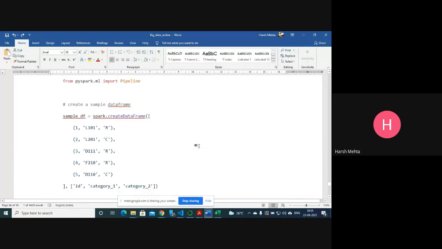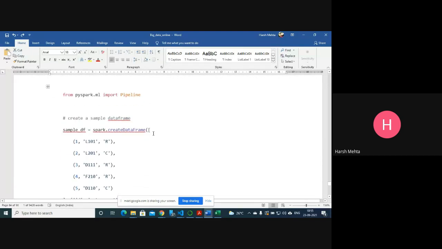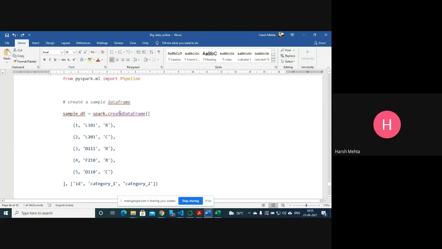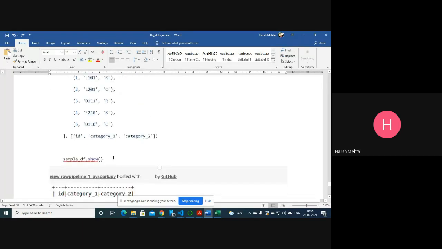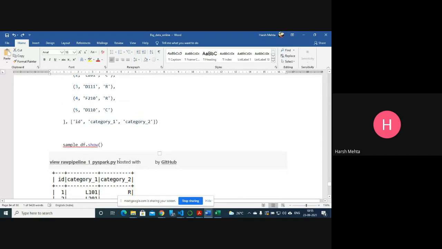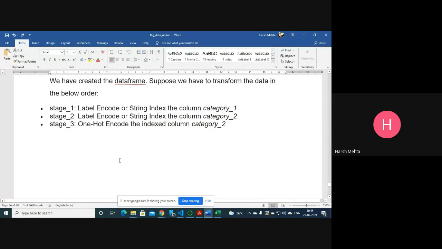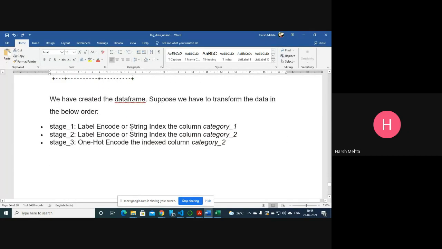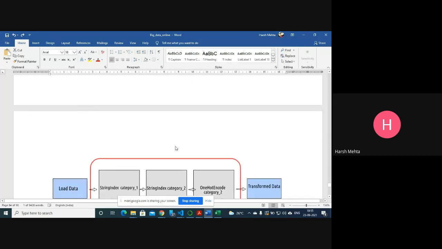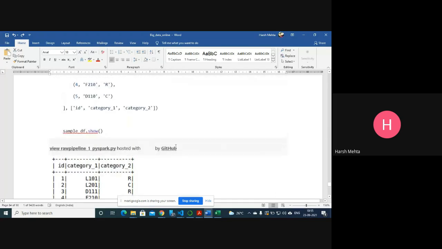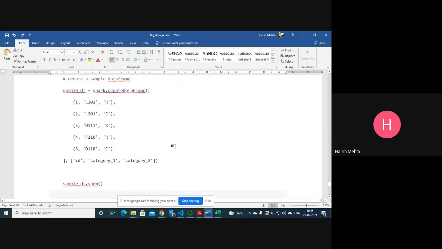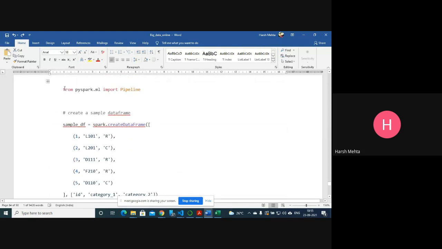Okay, I think we can apply this pipeline format. Import Pipeline, and we are creating a data frame with this data. This is the column name. Then we can show the data. And stage one is what? Label encode with the string indexer of columns category 1, category 2, category 3. Let me just run this.